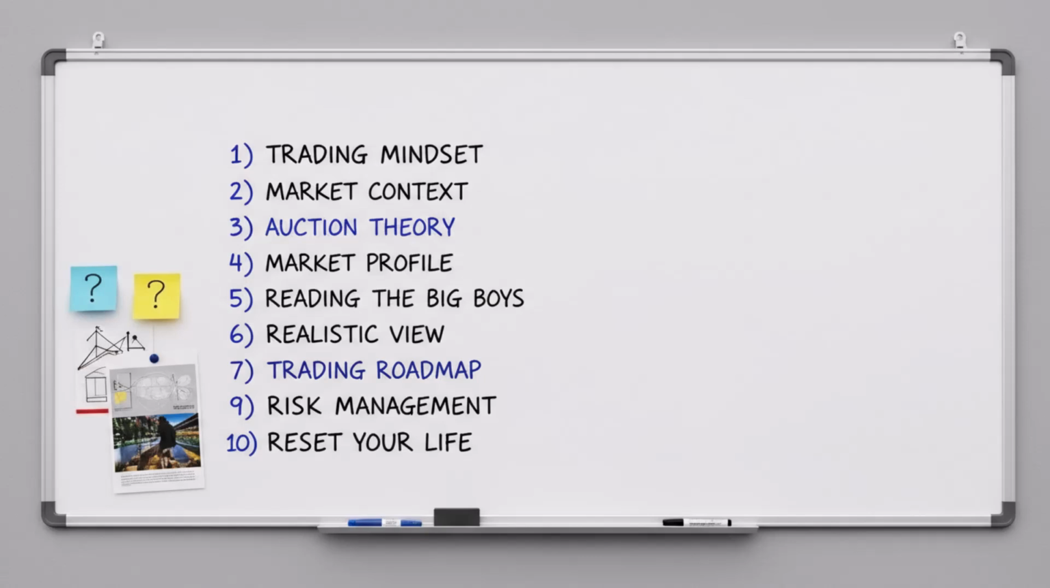After that, we'll combine everything into a clear trading roadmap, from context to levels to signals to entry to invalidation, along with risk management, rules for pausing trading when the edge is gone, and finally the part few people talk about but is absolutely critical, resetting your life to sustain long-term performance. The goal of this series is to help you see Bookmap as a language for reading the market. And once you can read it, you don't need to guess anymore. You just follow probabilities and discipline.